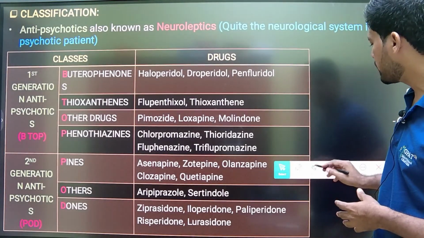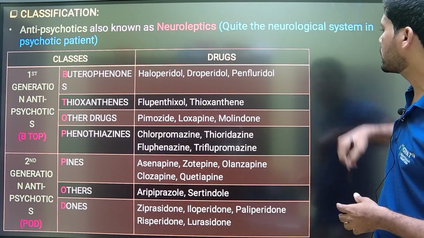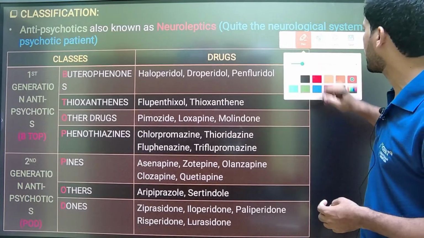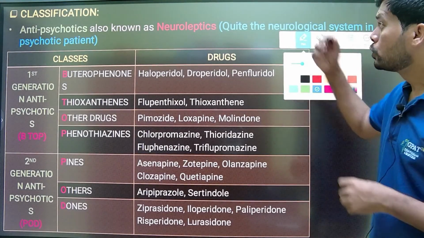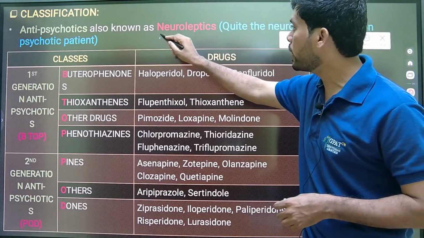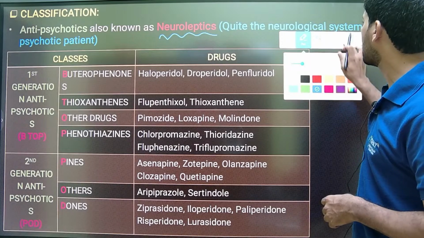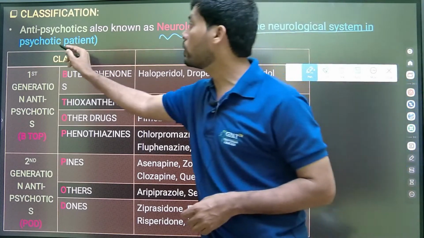Next, regarding the classification, there are two categories of antipsychotics. One is first generation antipsychotics, and the second is second generation antipsychotics. Antipsychotics are also known as neuroleptics. What is the meaning of neuroleptics? They quiet the neurological system in the psychotic patient.